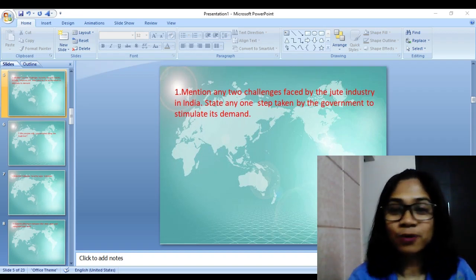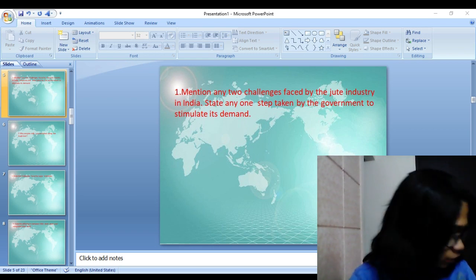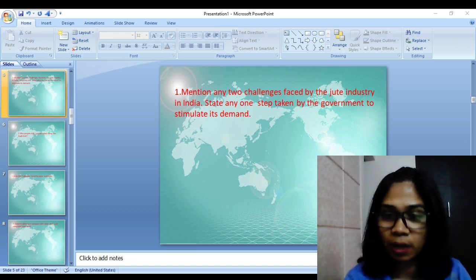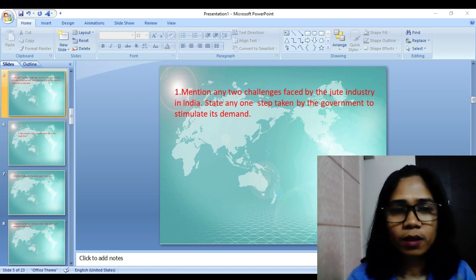Hey there, looking to score high and want to do a selective study in geography, class 10th. So I'm going to provide a few questions chapter wise. These are from Manufacturing Industries, chapter 6 in your textbook, which is going to come in your upcoming board examination, that is term 2.